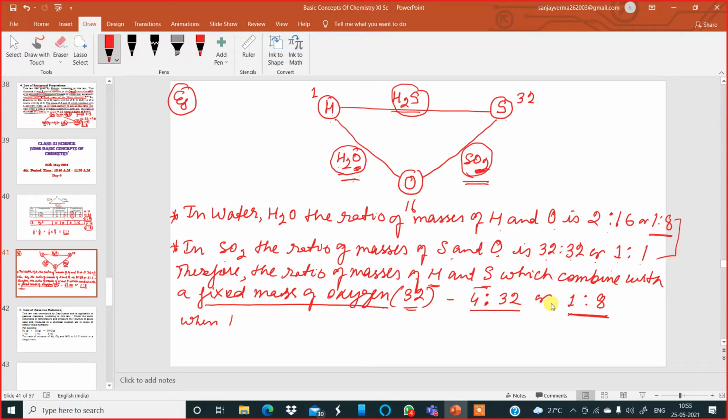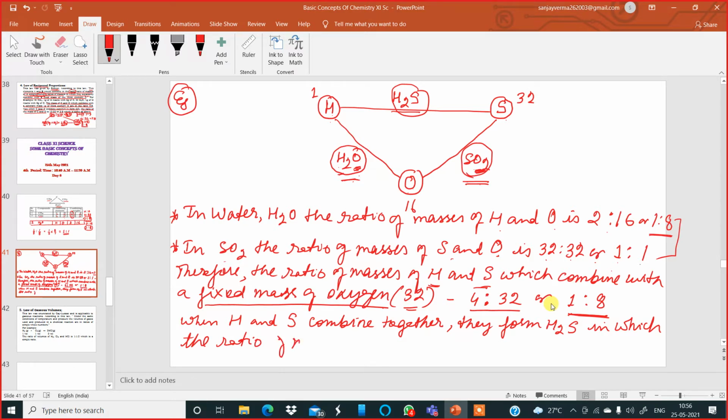When hydrogen and sulfur combine together, they form H2S, in which the ratio of masses of hydrogen and sulfur is 2 is to 32, or I can write 1 is to 16.